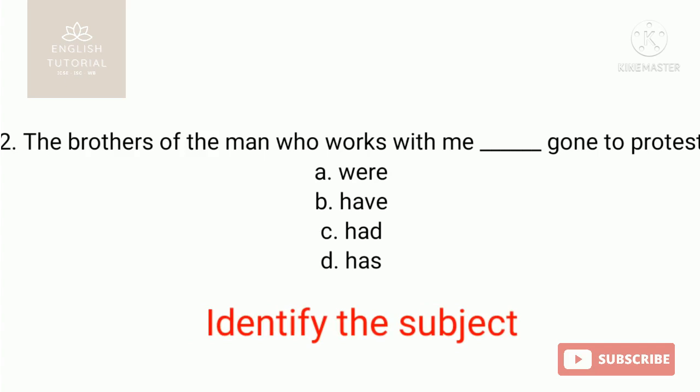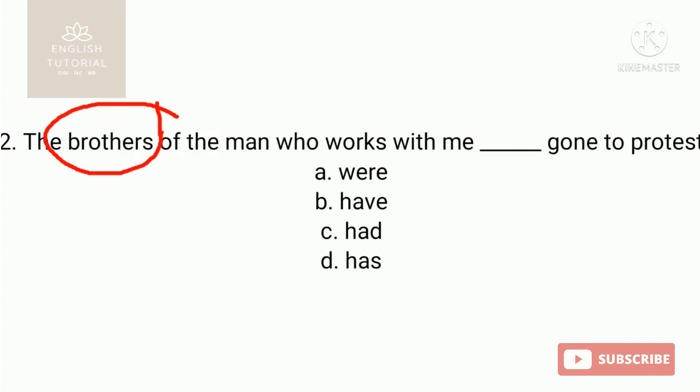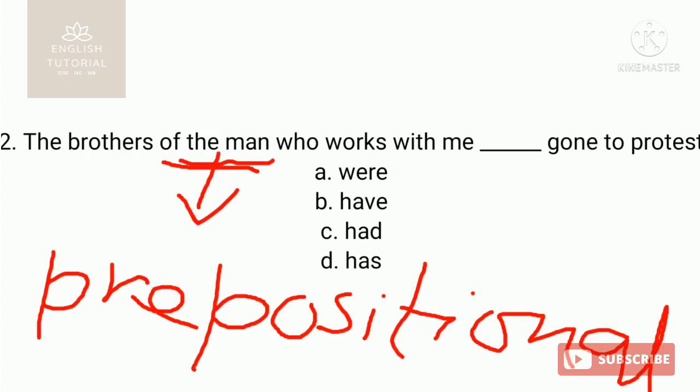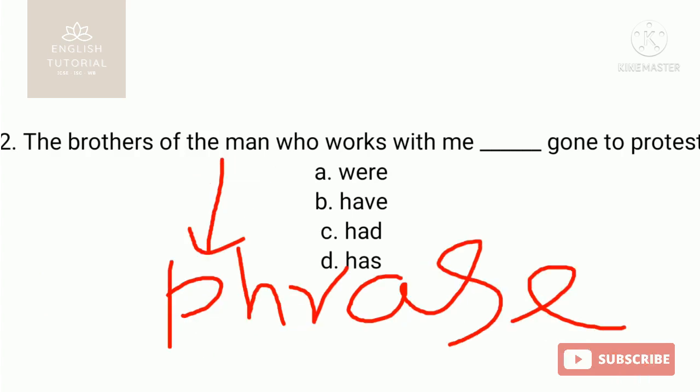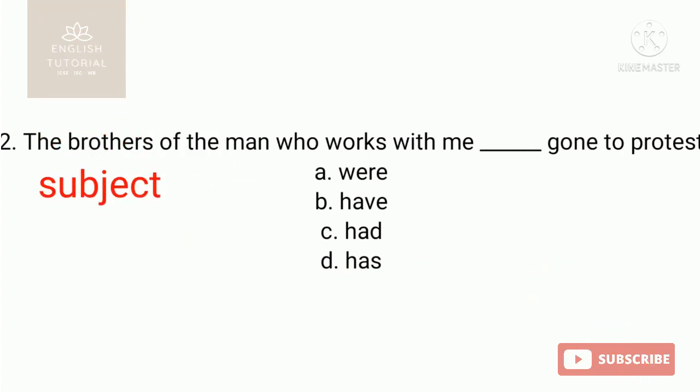Just now you have learned that when at the beginning of the sentence a noun or pronoun is given and that is followed by a prepositional phrase, here the brothers of the man, that is the prepositional phrase. So obviously the brothers is the subject in the sentence, and brothers is a plural word.